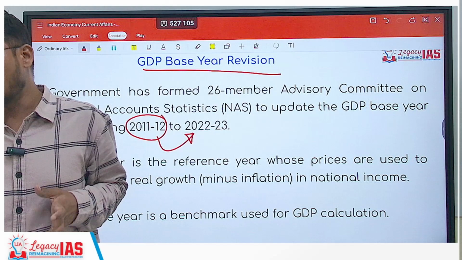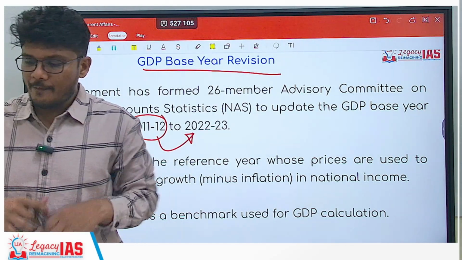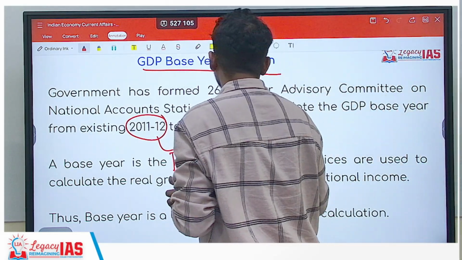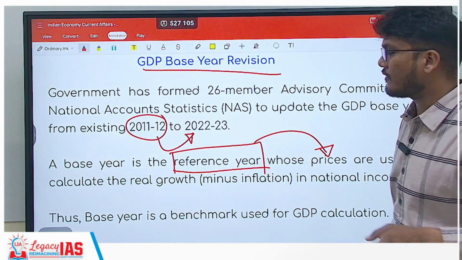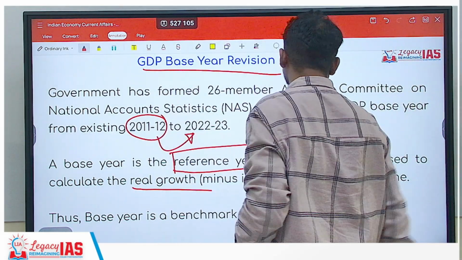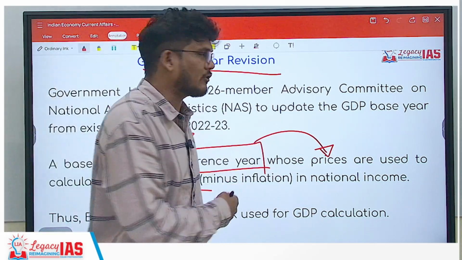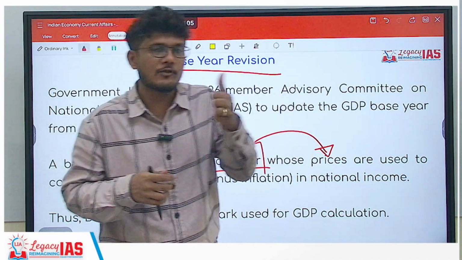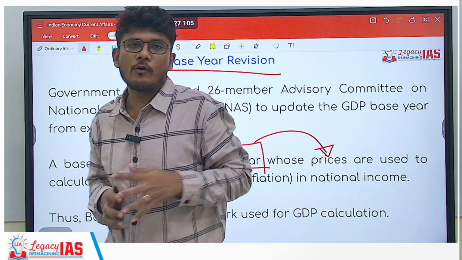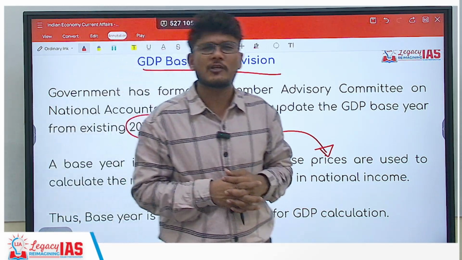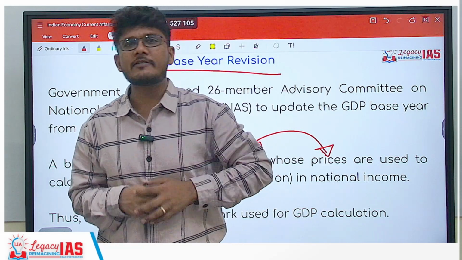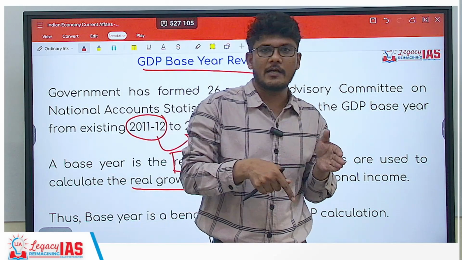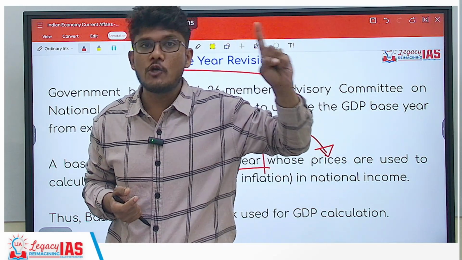So what is actually the base year? A base year is basically a reference year. Now you take a reference year, you take the prices of that reference year to calculate the real GDP. So why is this coming into picture? Because GDP can be calculated in two ways. One is, or two types of GDP can be calculated. One is nominal GDP, one is real GDP. When you calculate nominal GDP, you do not account for inflation. You let the inflation be a part of it. So in nominal GDP, basically you calculate the GDP of a particular year based on the prices of the same year. Then the GDP so calculated is the nominal GDP.